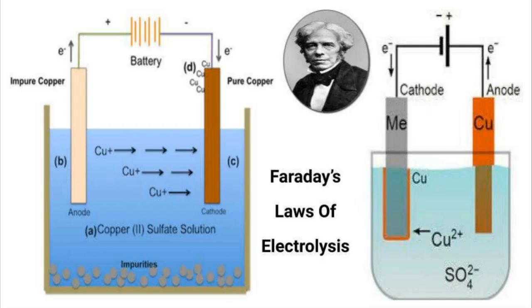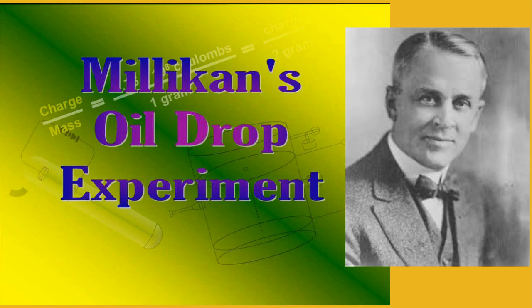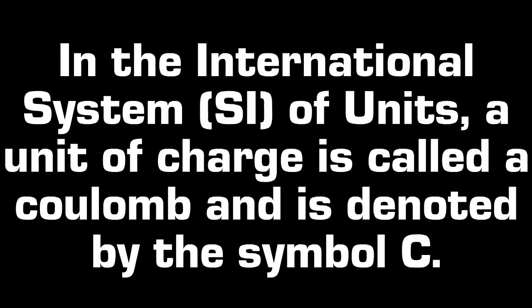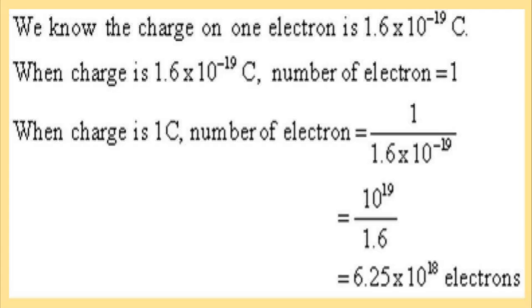The quantization of charge was first suggested by the experimental laws of electrolysis discovered by the English experimentalist Faraday. It was experimentally demonstrated by Millikan in 1912. In the international system of units, the unit of charge is called coulomb and is denoted by the symbol C. We know the charge on one electron is 1.6 into 10 to the power of minus 19 coulomb.